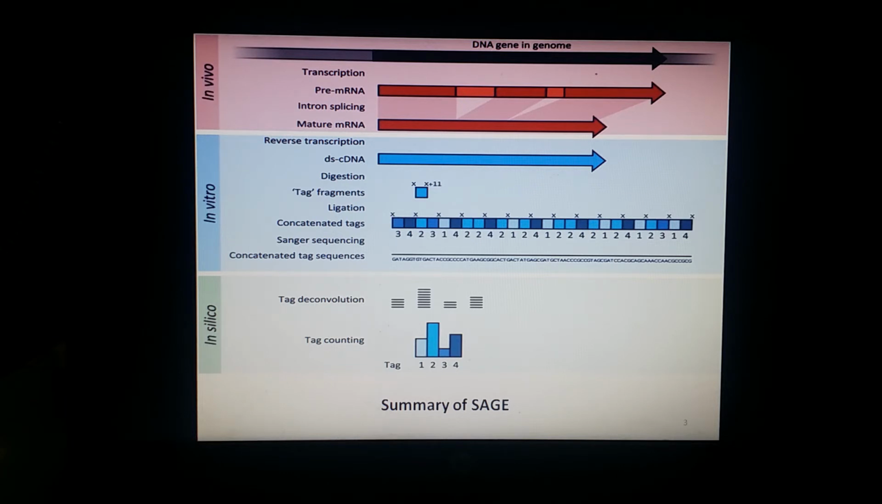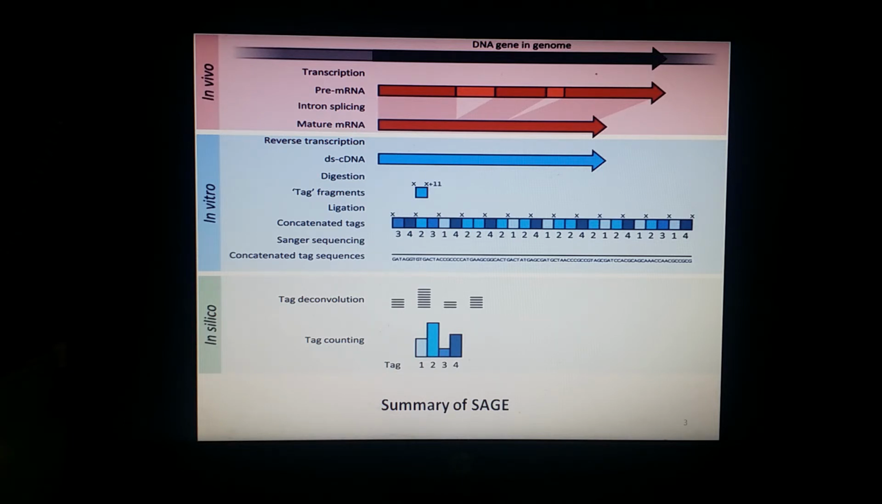Then the messenger RNA is extracted from the organism, and we studied in the previous lecture how the RNA can be separated. After the extraction of the messenger RNA, reverse transcriptase is used to copy the messenger RNA into stable double-stranded complementary DNA, and this entire process is shown in the blue portion.